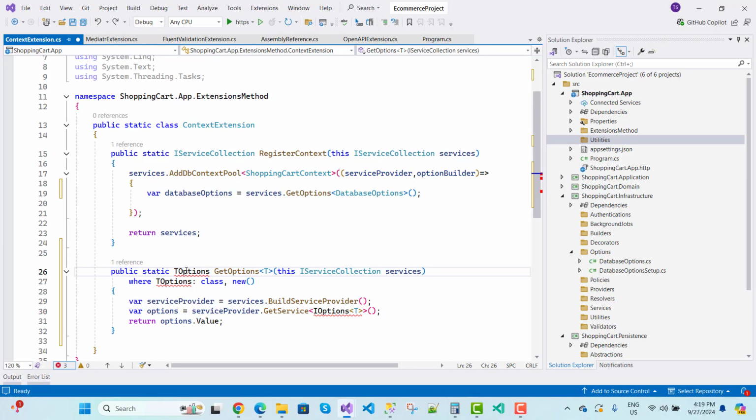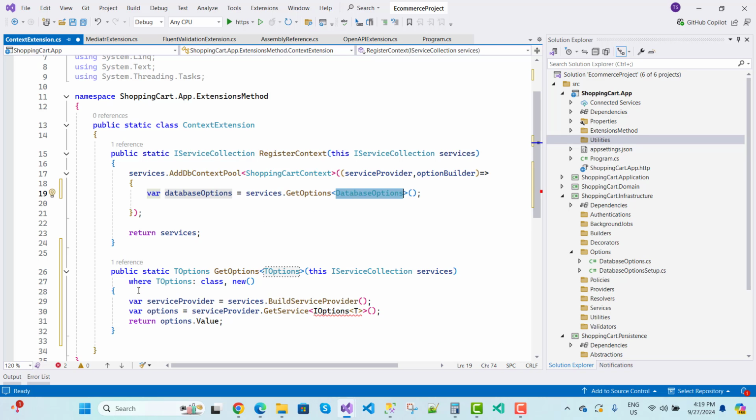Just use T options here. You can just get the options of your T class. The class name is the database option, so you just retrieve all these properties. T options is a class, and database options is a class.